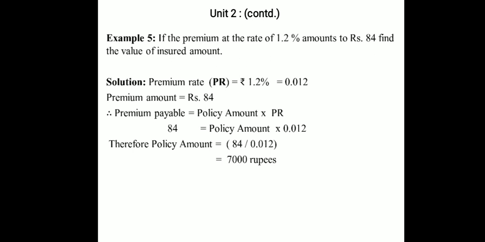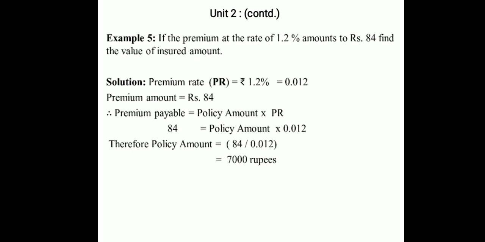As I said yesterday, these are all small questions and probable questions for the MCQ. See, premium rate is 1.2%. 1.2% out of 100, 1.2, that is equal to 1.2 divided by 100, that is equal to 0.012. Now, premium amount equal to 84.